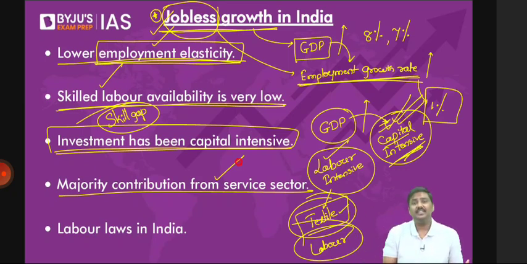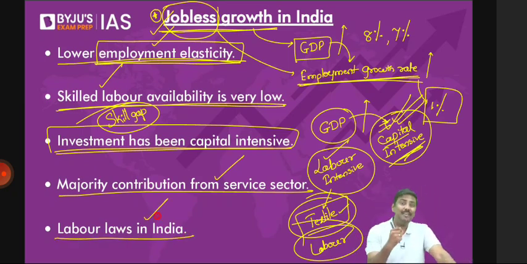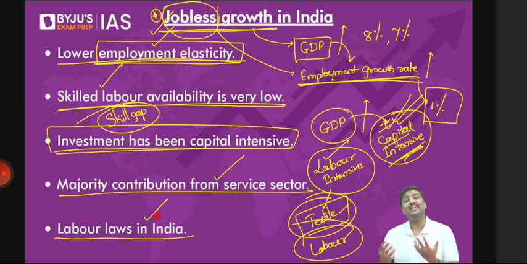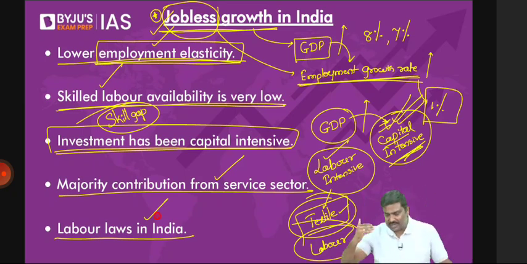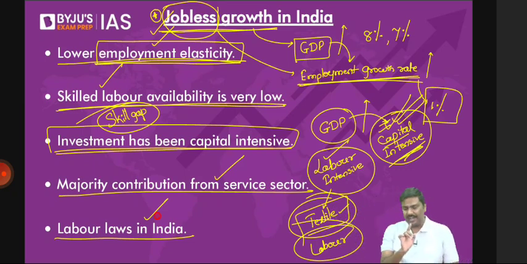Last one in this slide, labor laws in India. The issue of labor laws is very contentious. Why is it so contentious in India? Please remember, labor law comes in the concurrent list. Concurrent means the central government as well as the states are both allowed to make laws on this. I'll repeat it: on labor, both the center as well as the states are allowed to make laws.